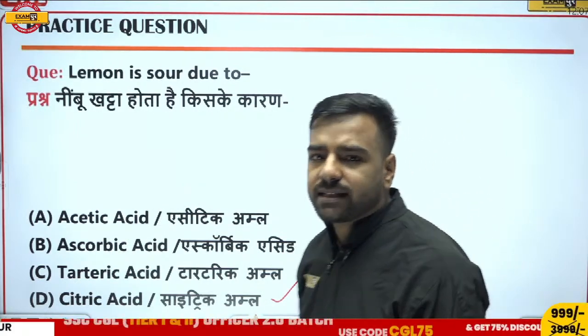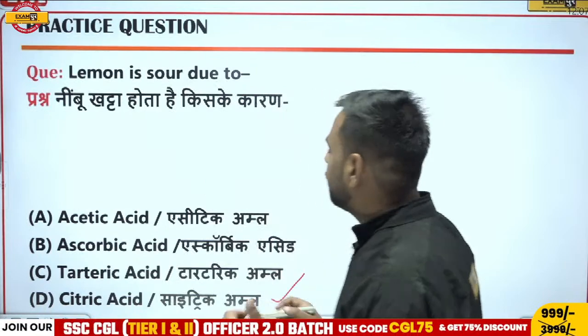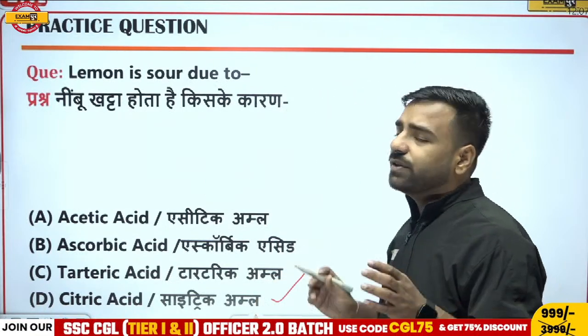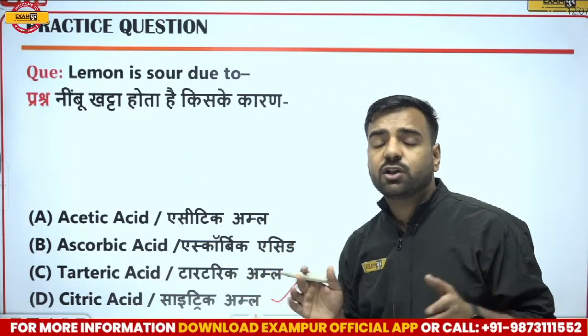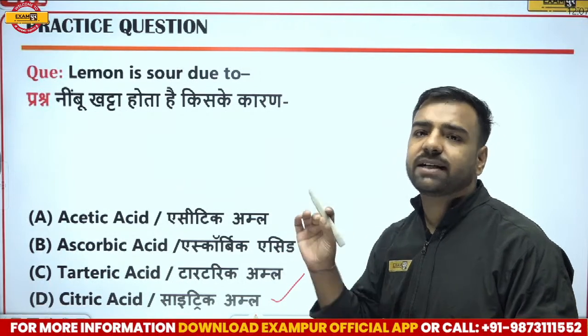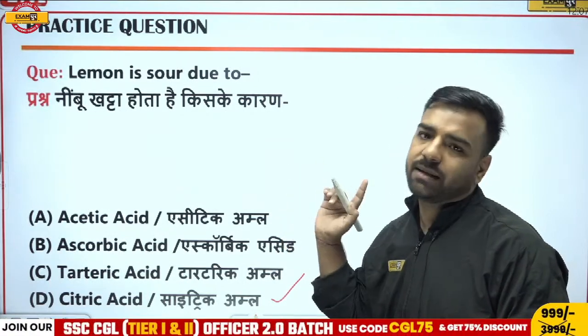Another question which can be asked in the examination, actually it is asked. There will be four options and you will be asked in which particular food or fruit you are going to get the maximum content of citric acid. The correct answer is lemon.